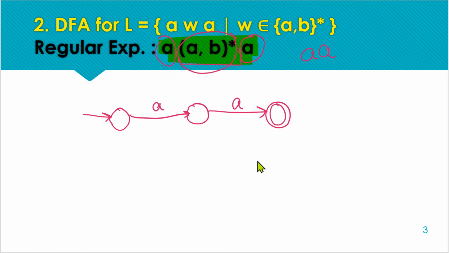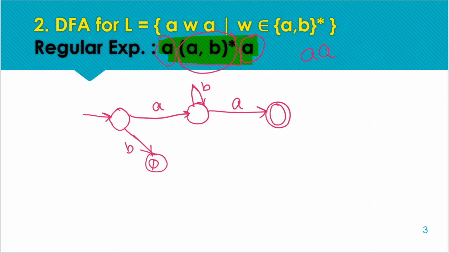So starting with the initial state, as we can check with the expression, b as the initial symbol is not acceptable here. Next, after receiving a single a, we have fulfilled our first constraint. Now after that we can receive any number of b's,